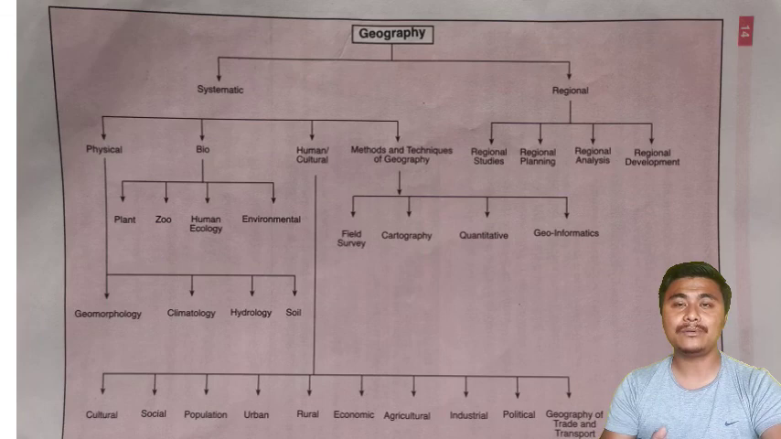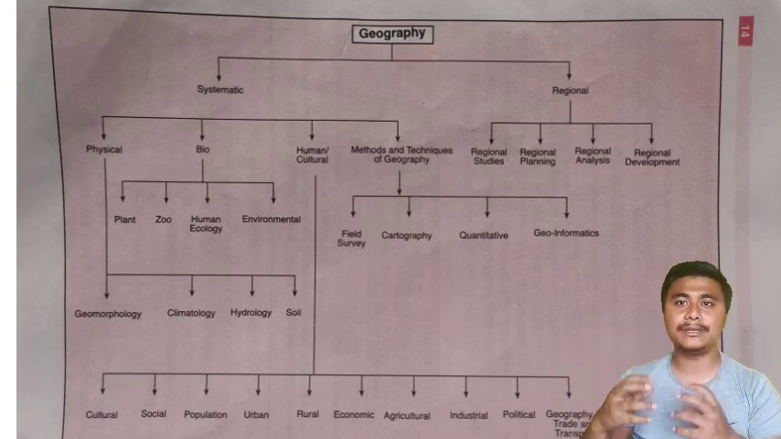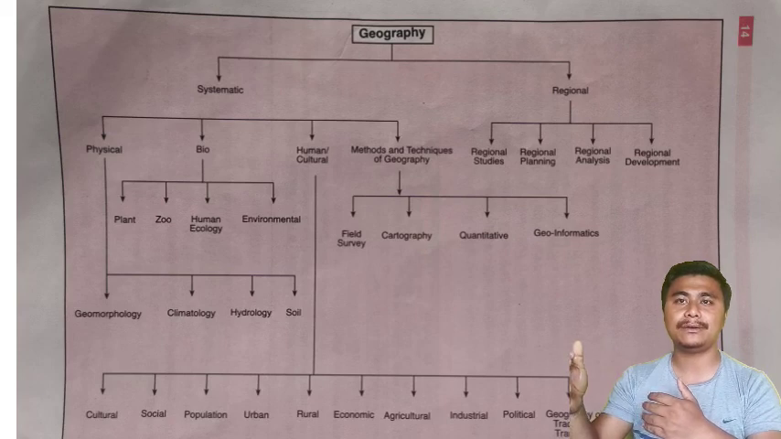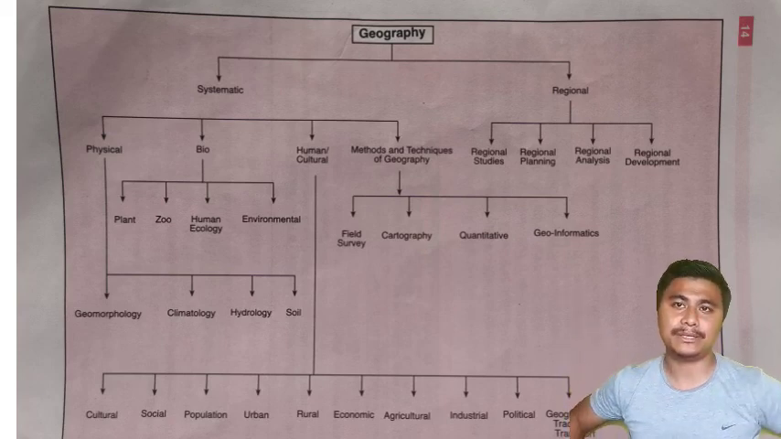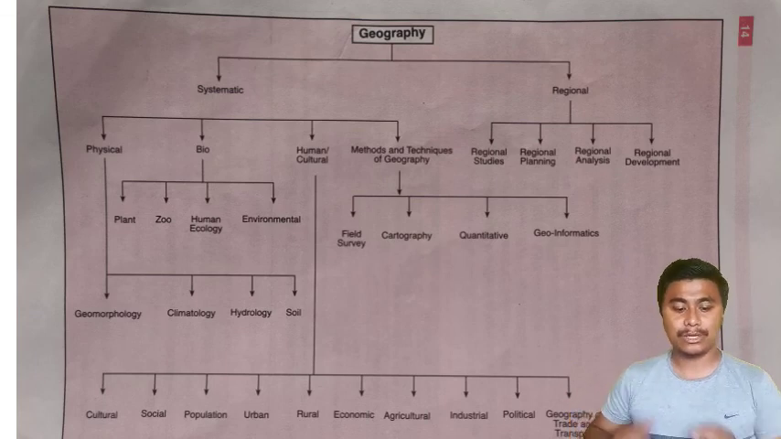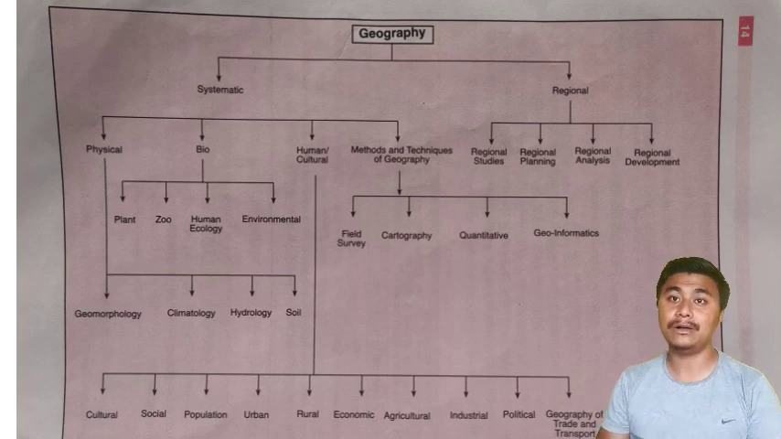So in that way this regional approach works: studying it, planning it, analyzing it, and finally the development of the place. In that way the regional approach of a particular area is done. So these are the 2 different branches of geography: the systematic approach and the regional approach.